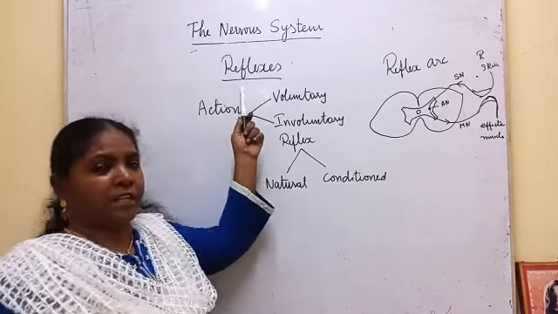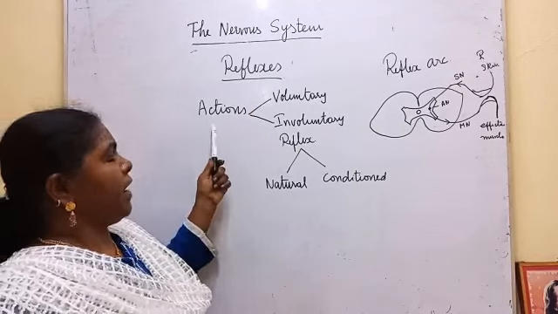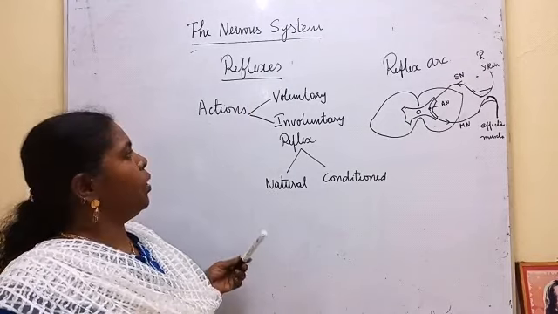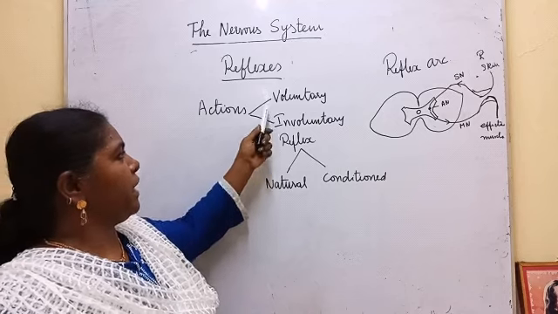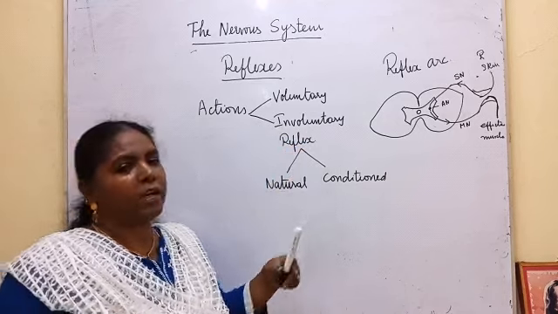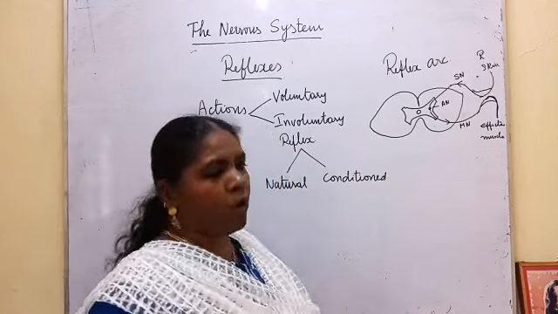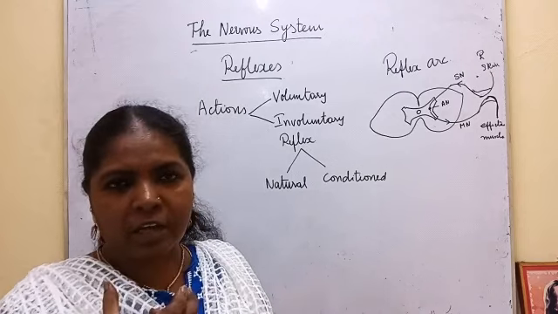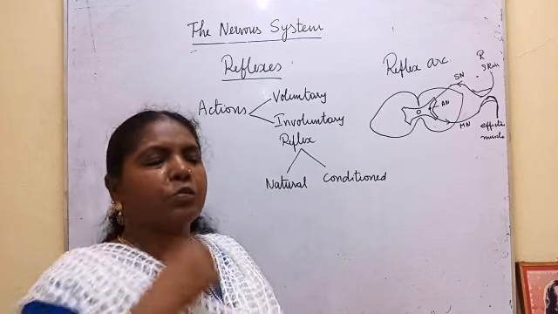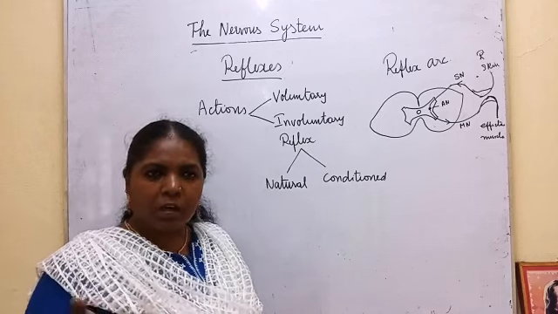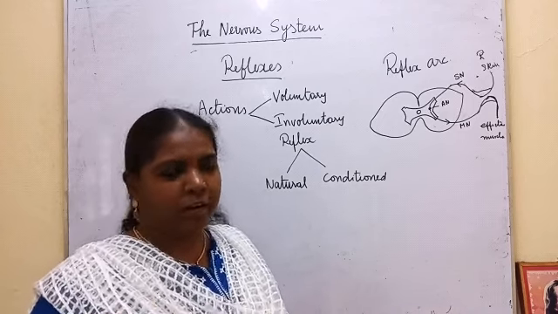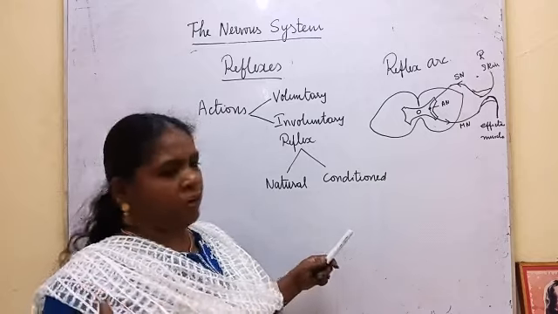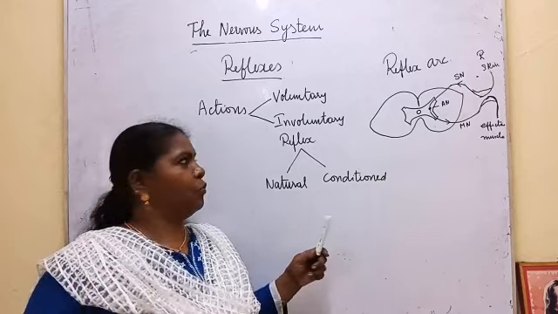Next come the reflexes. If you take all the actions that we do, we can classify them into two categories: voluntary actions and involuntary actions. For example, a voluntary action: if you want to eat an apple, you can take it and eat it. If you want to watch TV, you will switch on the TV, take the remote and select the channel. Voluntary, whatever you want, you can do.